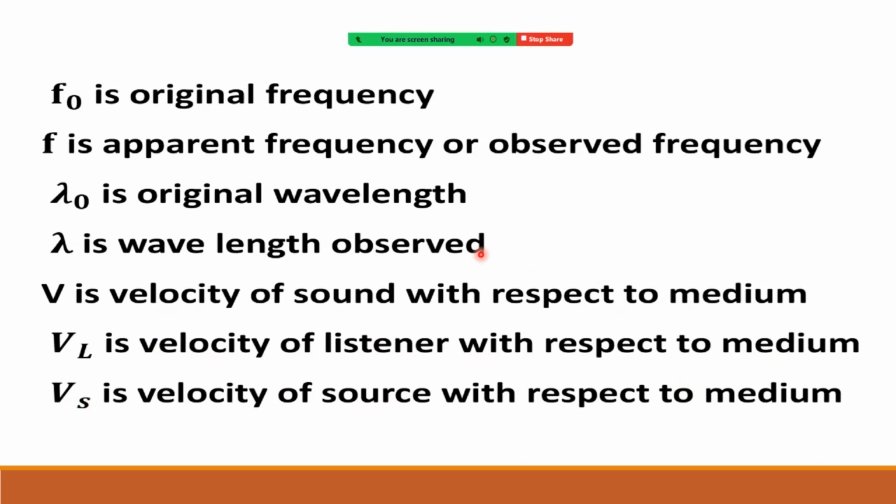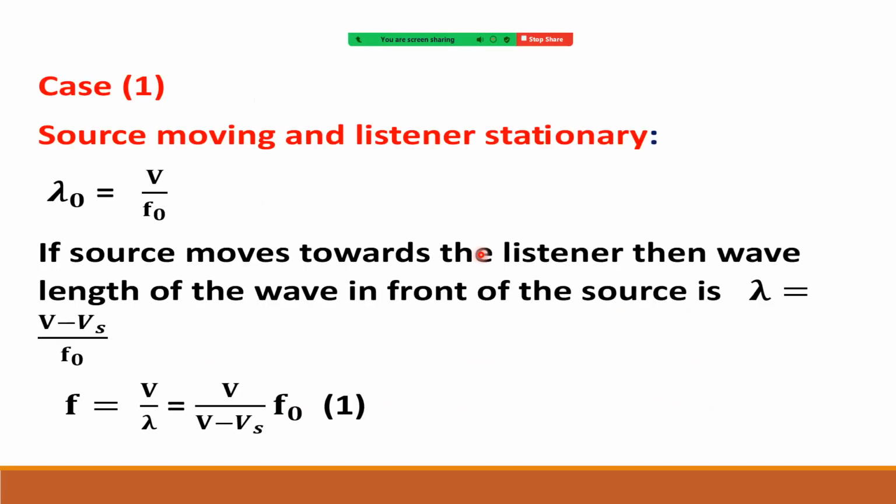Now see case one: source moving and listener stationary. The original lambda is V by F naught. When the source moves towards the listener, the wavelength of the wave in front of the source is lambda equal to (V minus Vs) by F naught, the velocity of sound with respect to the source.